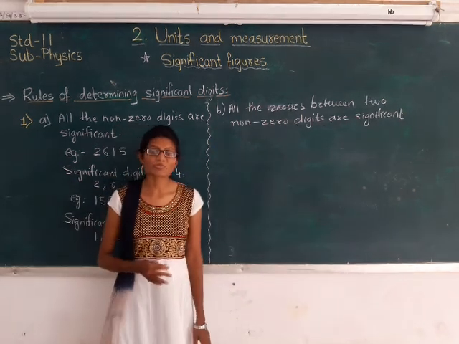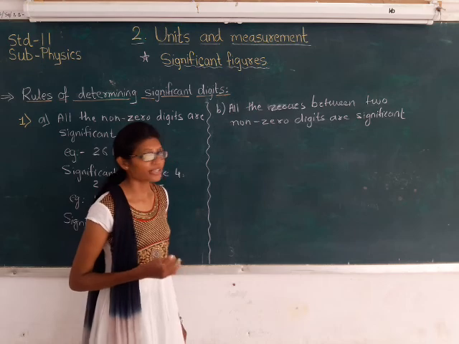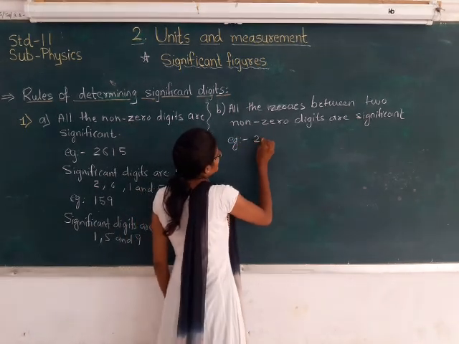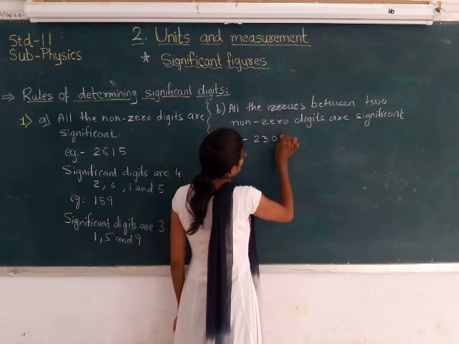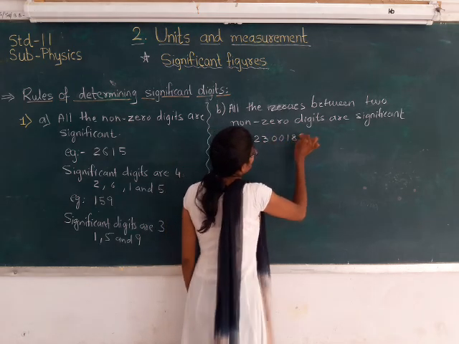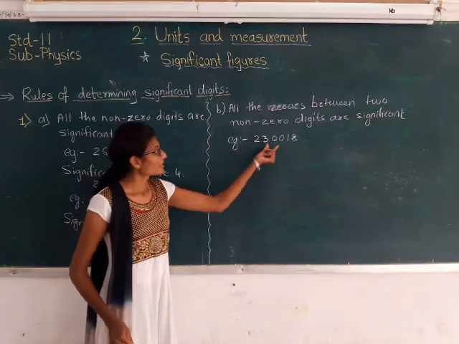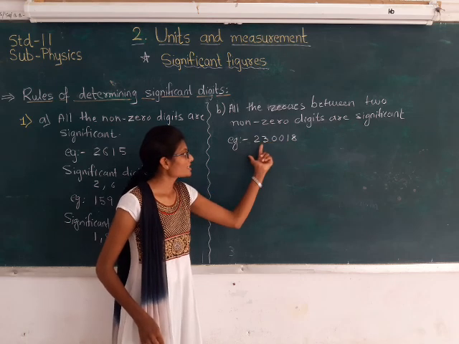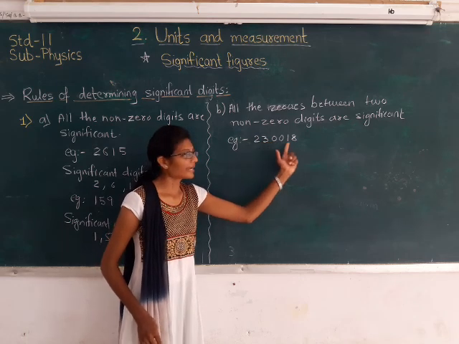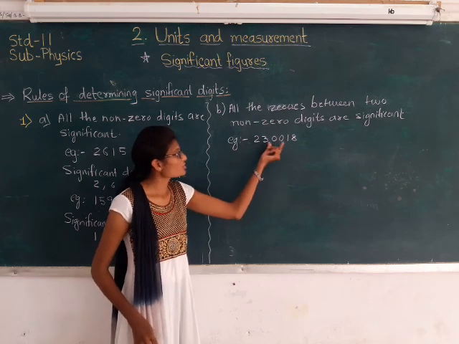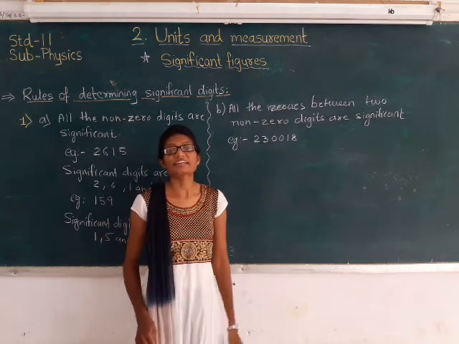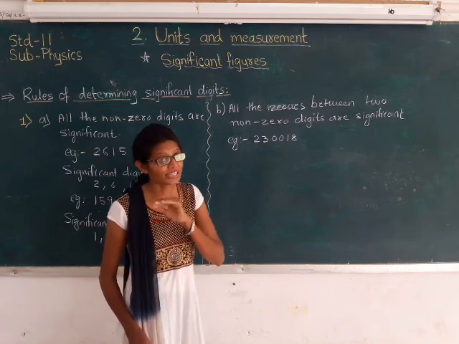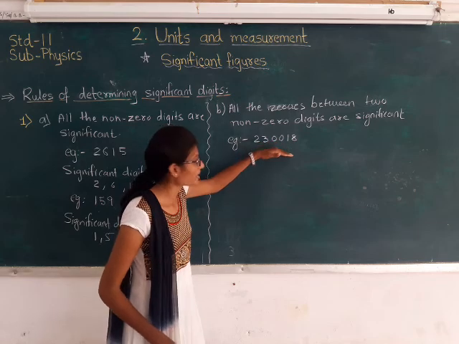For example, if we take 2, 3, 0, 0, 1, 8, all the zeros here are between 2 non-zero digits, between 3 and 1. So these zeros between 2 non-zero digits are considered significant. That means we need to consider those digits as part of the number.